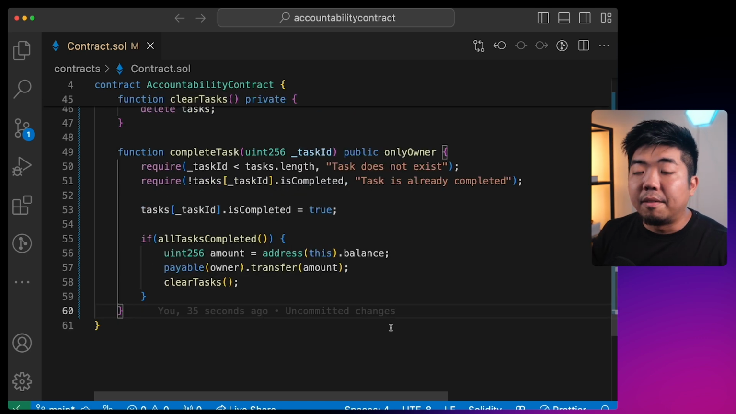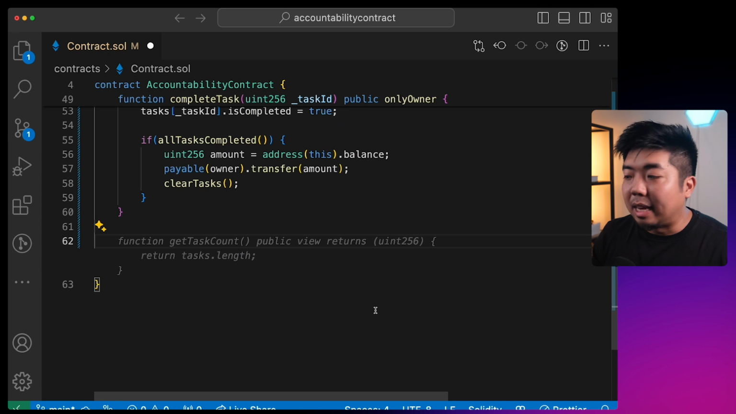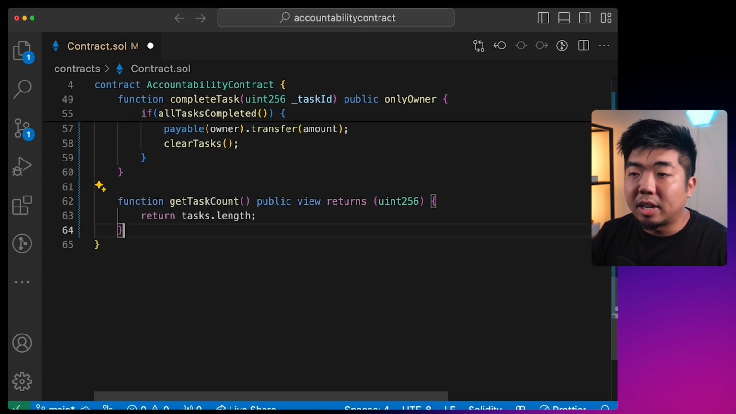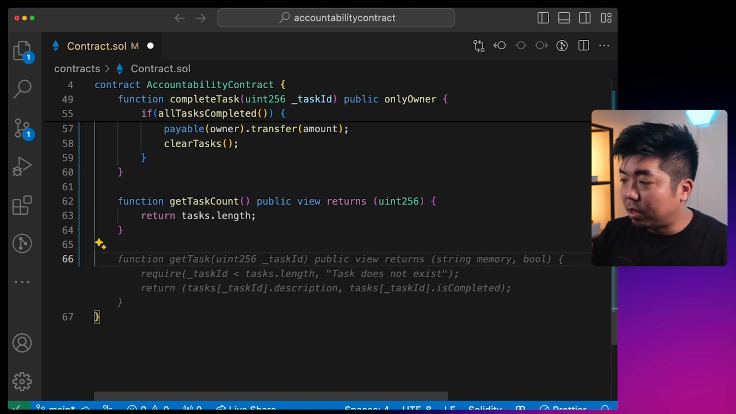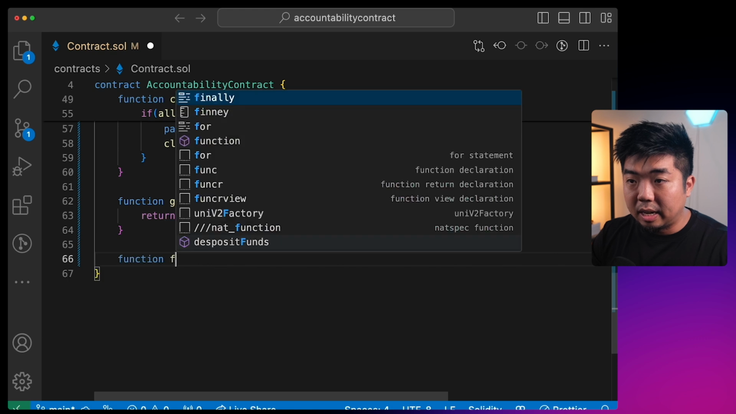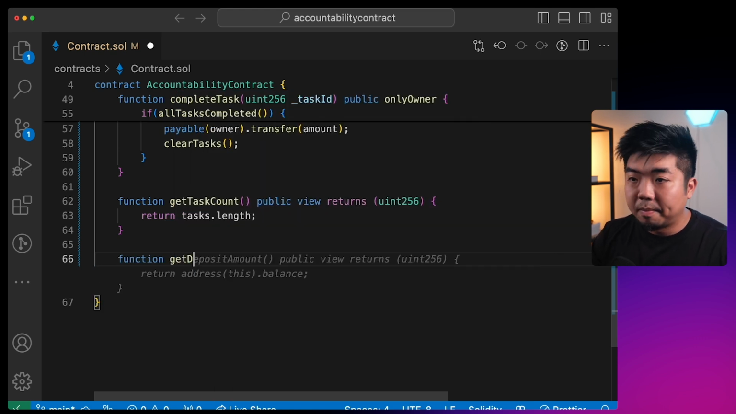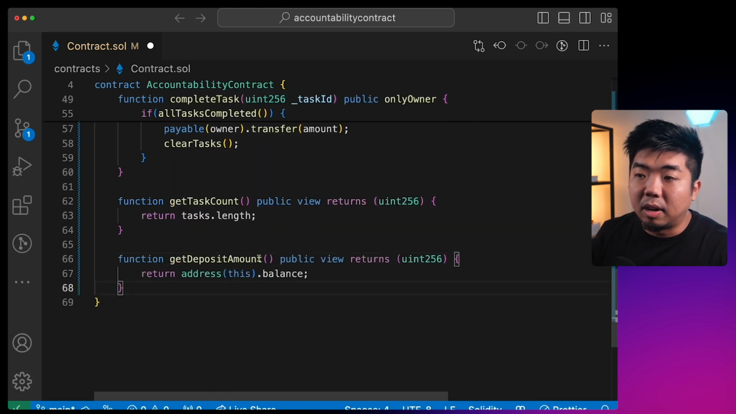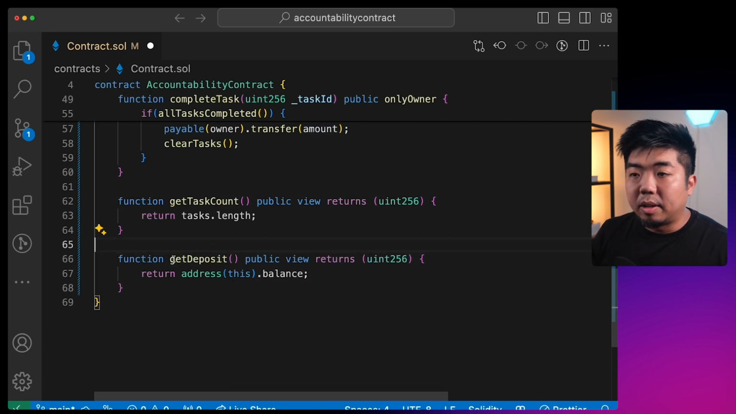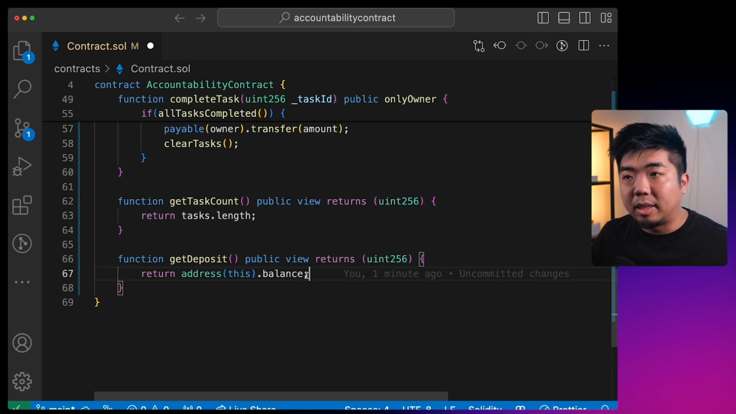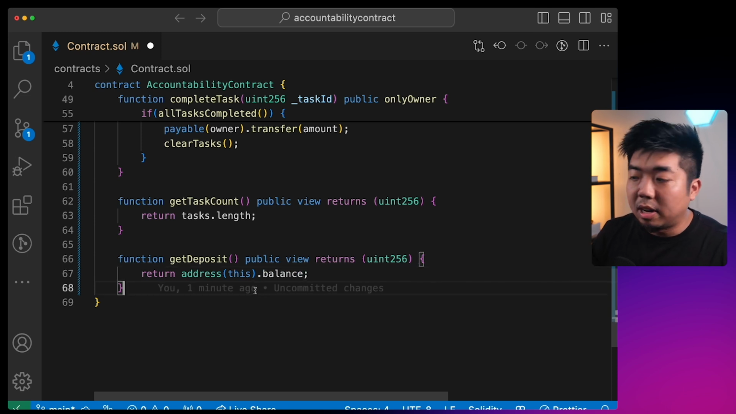locked into the contract. And then finally, we're going to create some functions just to get some data back from our contract. So we'll create a function here that says get task count, and this is just going to return us the length of our task array, so we know how many tasks are within the task array. The next one here, we'll just say a function get deposit. Function get deposit is going to return the balance that is stored in the smart contract, so we know what the amount of locked funds is within the smart contract.